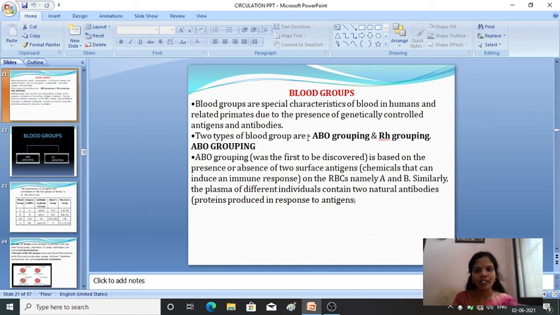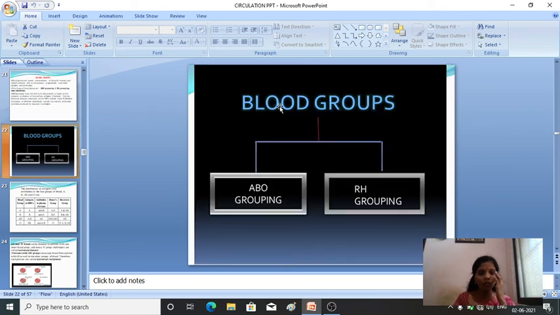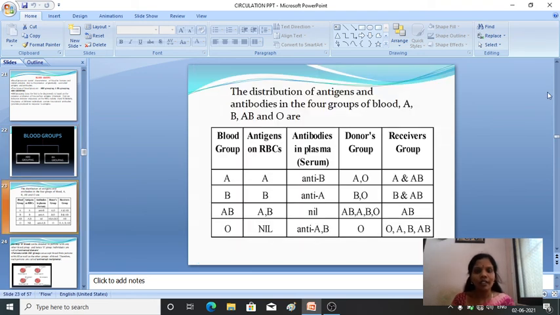So what blood groups are there? ABO blood grouping and RH grouping, which we will now see in detail. In ABO blood grouping, in human beings, what are the different types of blood groups and how are they distributed, we will see. In blood groups, how many types? ABO grouping and RH grouping. Now let us see how the distribution is done.